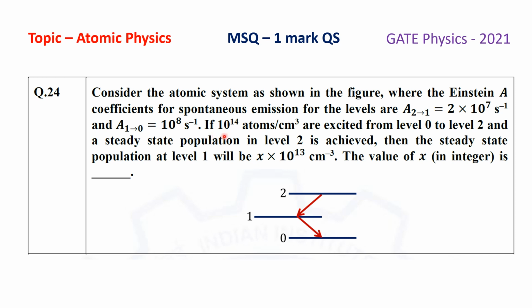If 10 to the power 14 atoms per centimeter cube are excited from level 0 to level 2, and a steady state population in level 2 is achieved, then the steady state population at level 1 will be x multiplied with 10 to the power 13 per centimeter cube. Then we have to find the value of x in integer form. So let us see how to solve this problem.